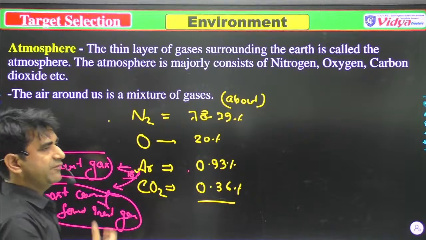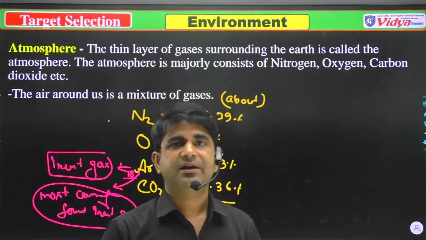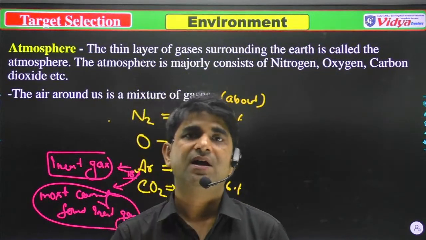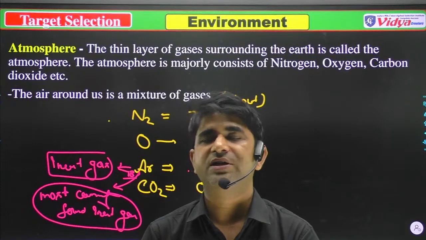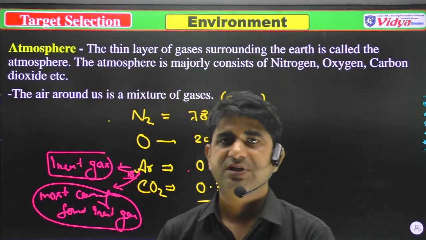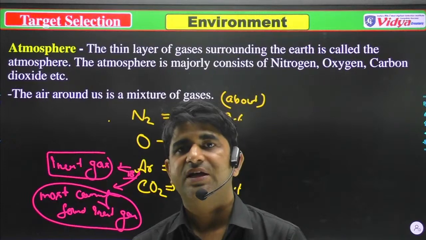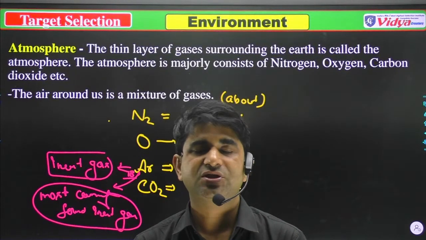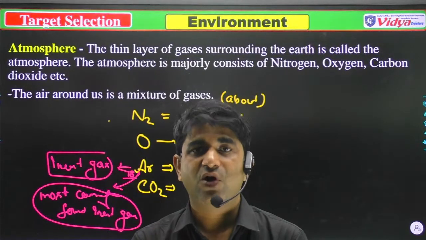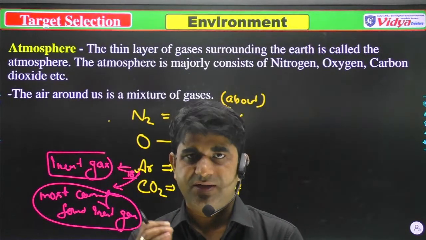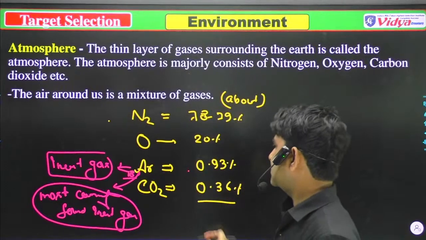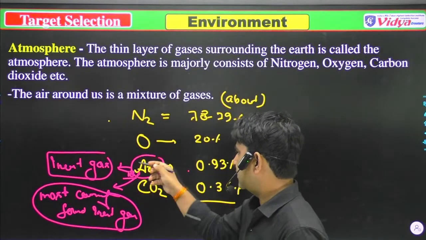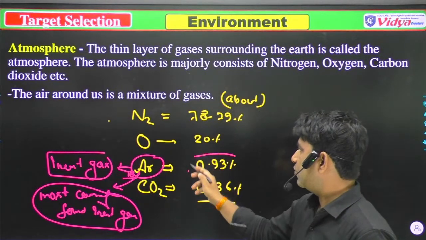If someone asks you which inert gas is found in the maximum amount in the atmosphere, then you will say, sir, that is argon. And the percentage of argon is about 0.96%.